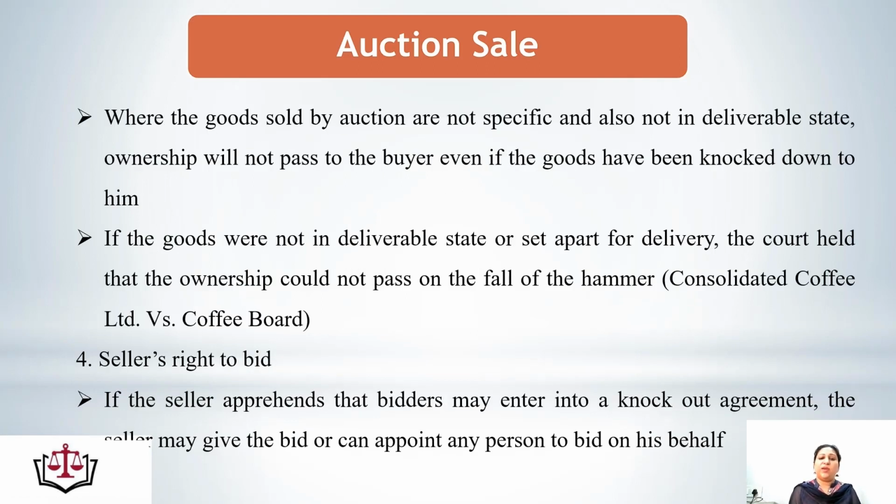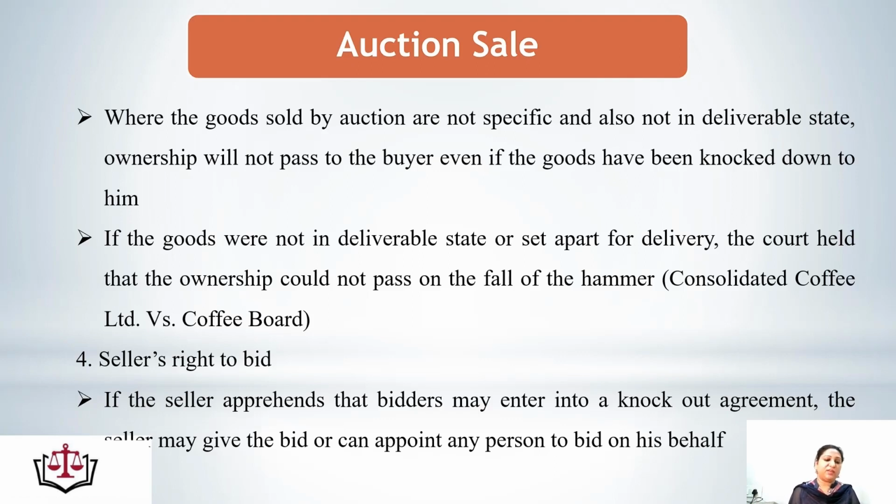So, where the goods sold by auction are not of a specific nature, and also not in a deliverable state, ownership will not pass to the buyer till the goods are knocked down to him, meaning till the goods are made in a specific form and converted into a deliverable state. If the goods were not in a deliverable state, the court held that the ownership could not pass on the fall of the hammer. This is clear in the Consolidated Coffee Limited versus Coffee Board case.